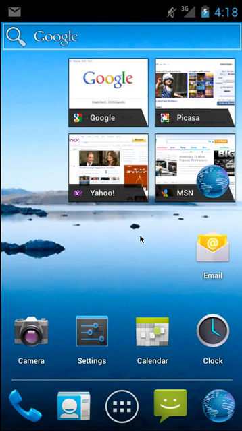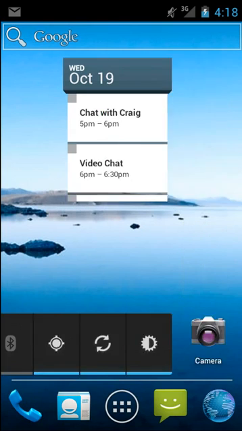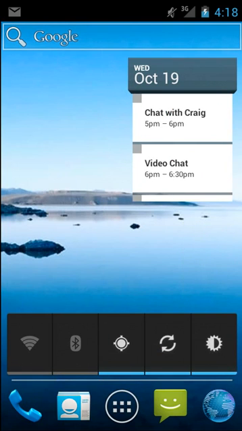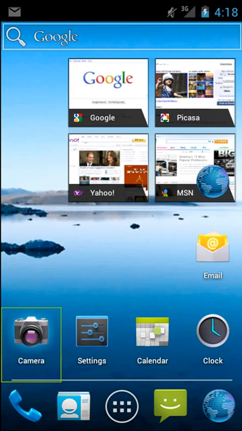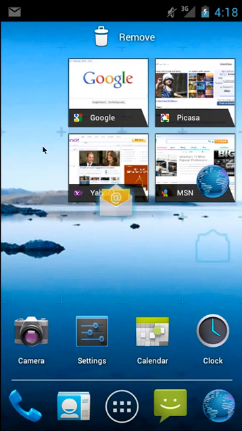So here we have the home screen UI for Ice Cream Sandwich, and we can swipe to the left. I'm not actually going to swipe, I'm going to just click on the left button here on the D-pad or on the keyboard, whichever is easier for you. It's just like standard Android, but there's a lot different. For example, let's move this email shortcut over here.